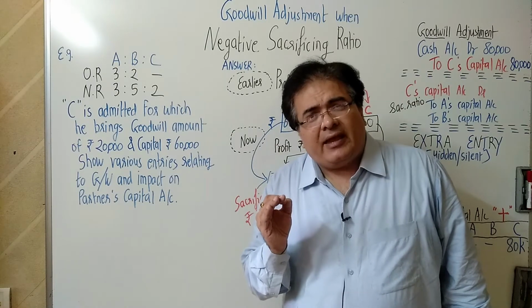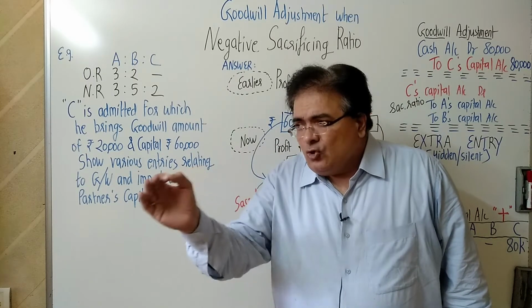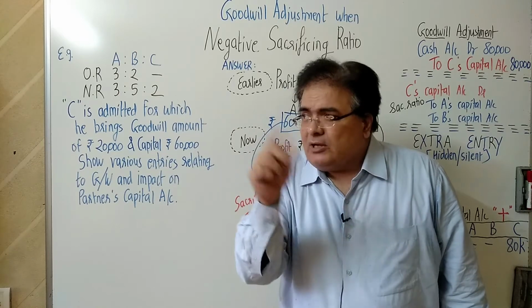Capital money, when the new partner brings the money for capital, will go to his account only.